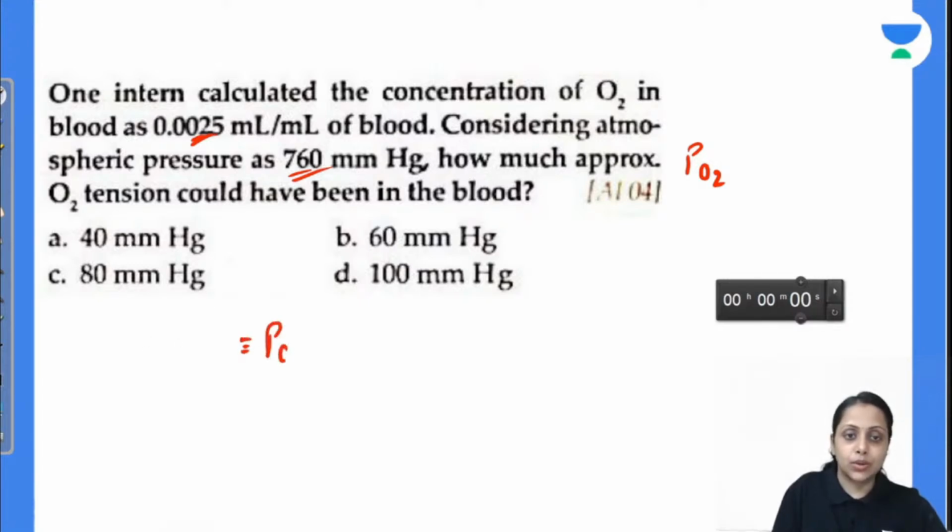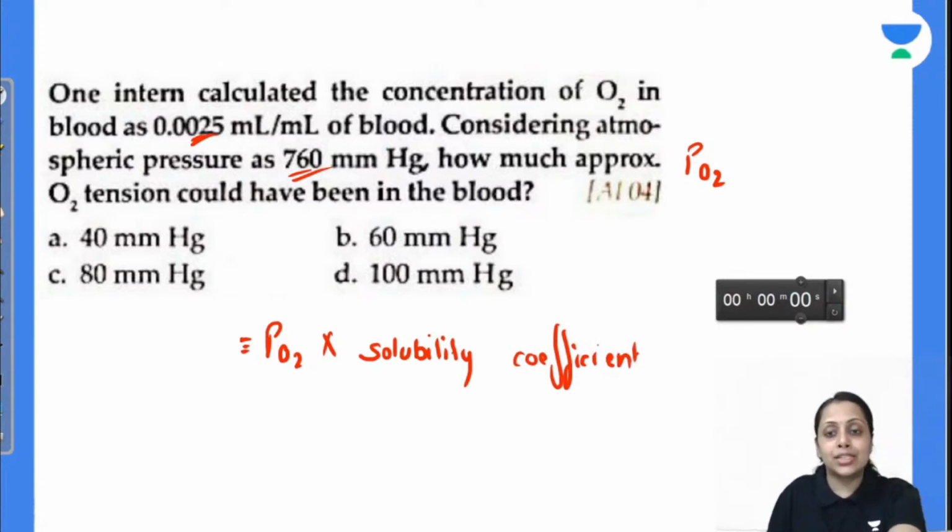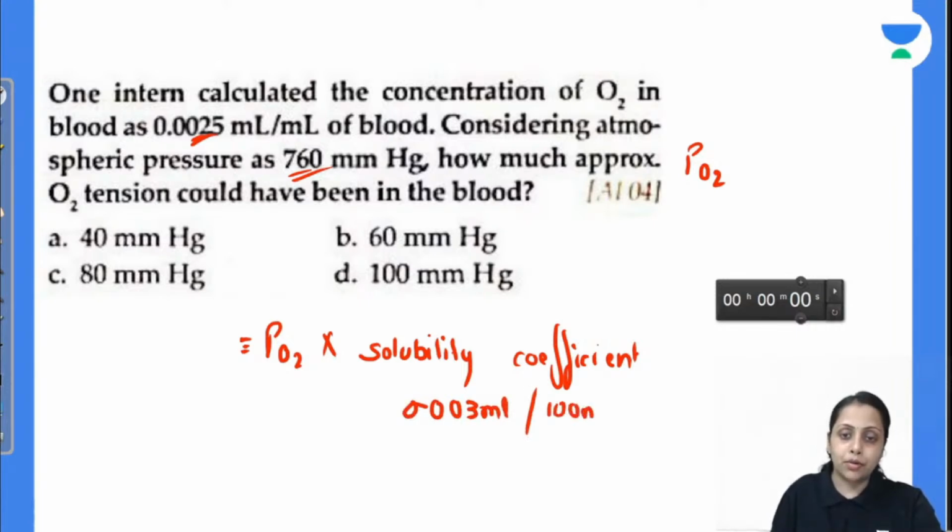Oxygen concentration is equal to partial pressure of oxygen into solubility coefficient. And we all know the normal solubility coefficient of oxygen is 0.003 ml per 100 ml per mm of Hg. So this is the normal solubility coefficient.